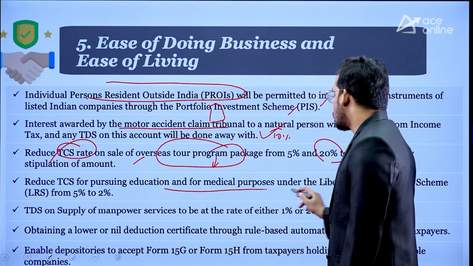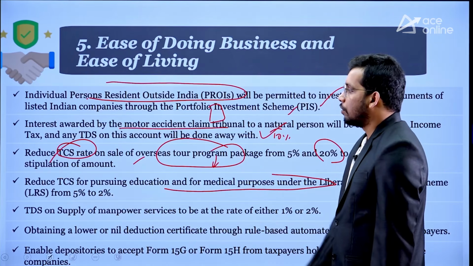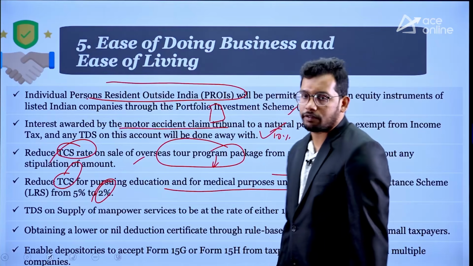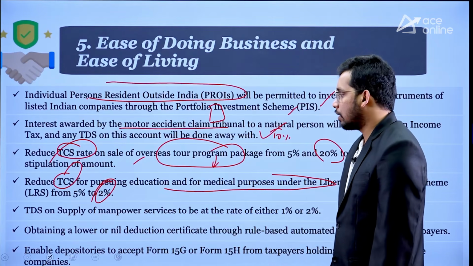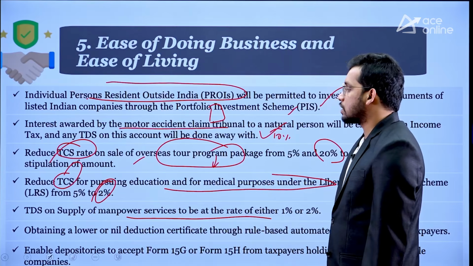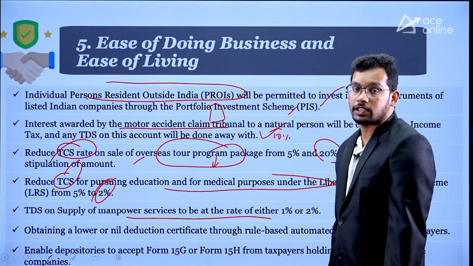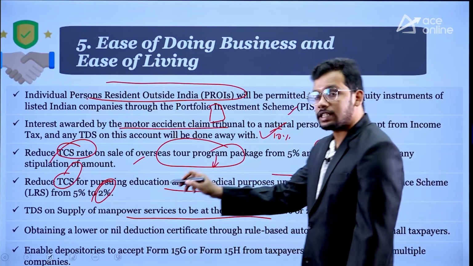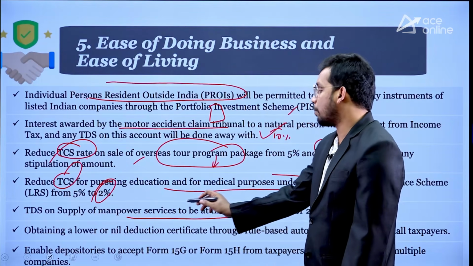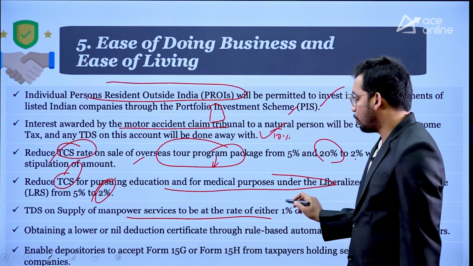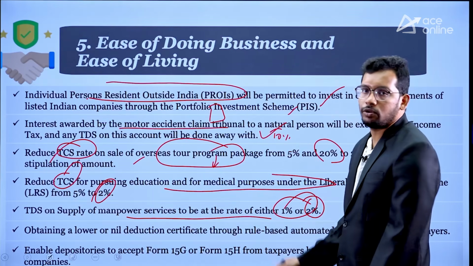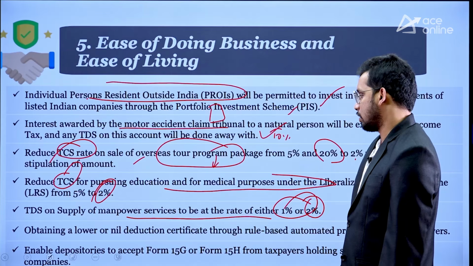Similarly, for education and medical purposes, the tax collected at source is now going to be reduced from 5% to 2%, right? And then TDS on supply of manpower services, tax deduction at source. TDS is for income, TCS is for sale. So TDS for manufacturing and manpower services is going to be reduced from whatever the 5%, 6% is there, to 1% or 2%. Alright.